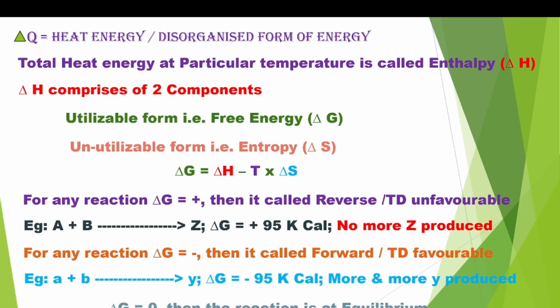What is delta G? Delta G is the free energy. If free energy is positive, the reaction no more happens. If delta G value is negative, the reaction always moves forward and produces more and more product. If delta G value is 0, then the reaction is at equilibrium.